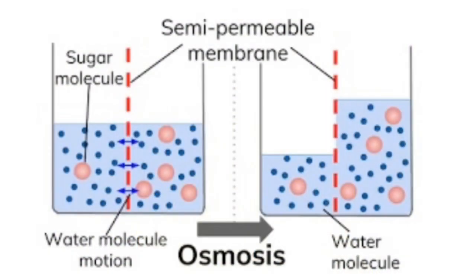Now there are some processes like osmosis and diffusion that we have to learn. Osmosis is a passage of water from a region of high water concentration to a region of low water concentration through a semi-permeable membrane or selectively permeable membrane.